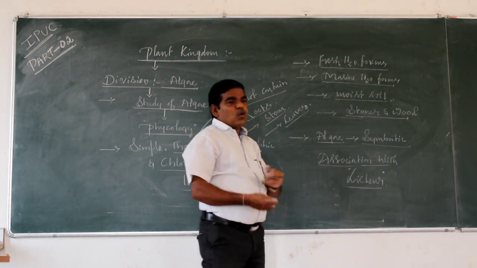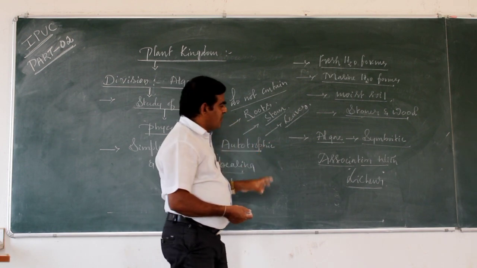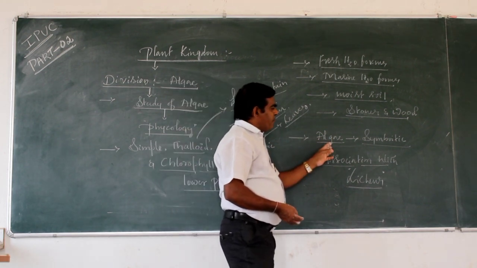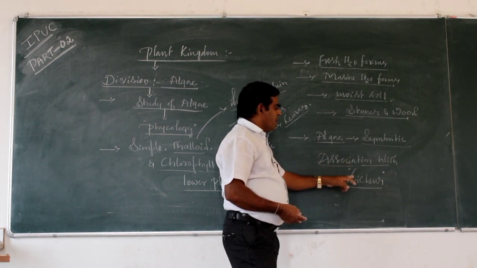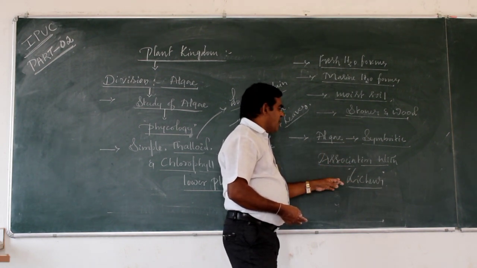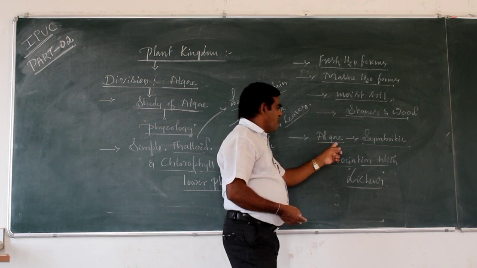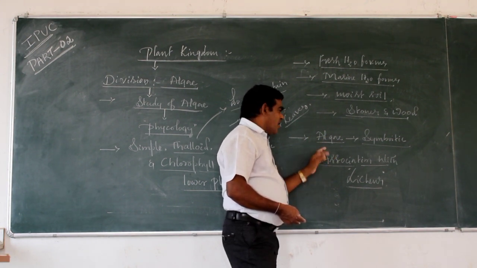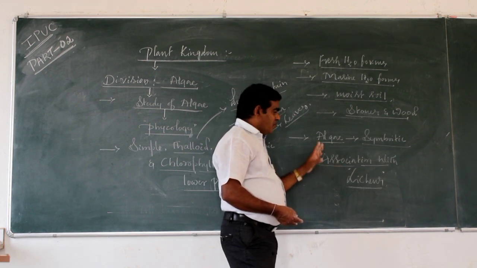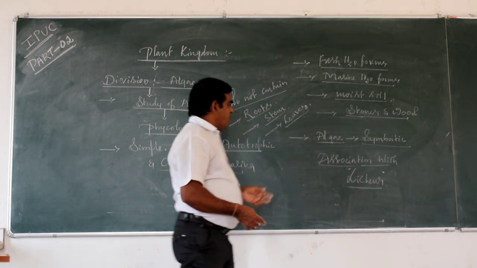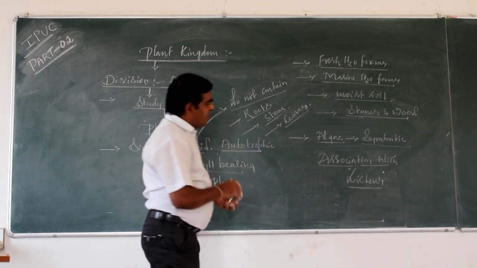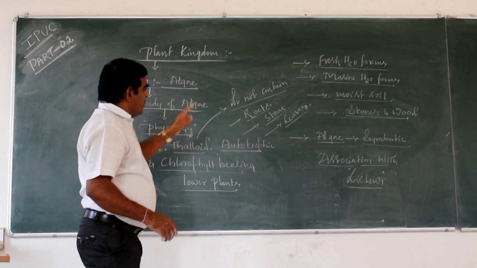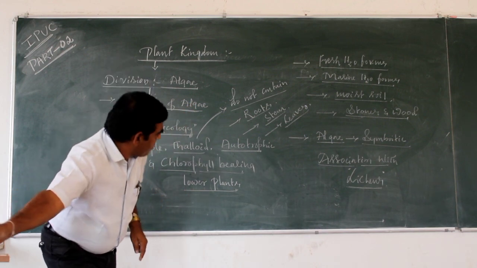Lichens are nothing but two organisms, algae and fungi, which are mutually benefited with each other. So algae are in symbiotic association with lichens. Next.